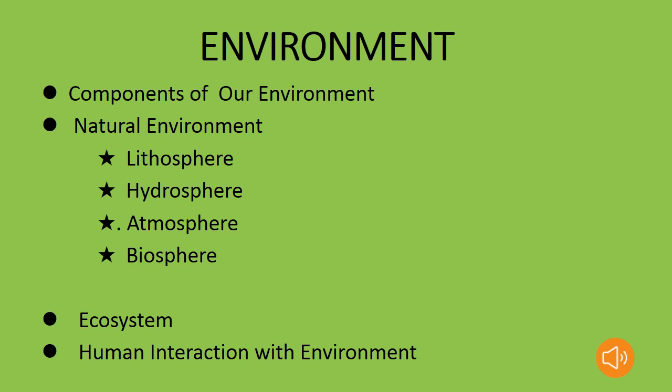Good morning, children. Today we will start with the first chapter of Class 7 Geography, that is Environment. First, we will understand the term environment, then we will move on to understand the concept of ecosystem. Finally, we will end up with the human interaction with environment. So, what is environment, children?